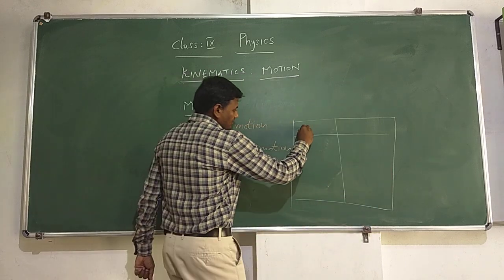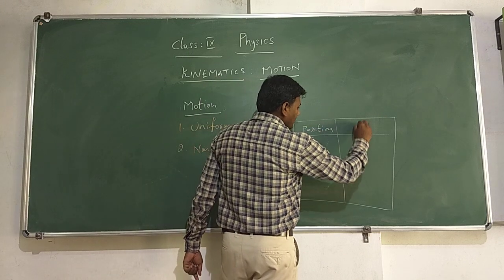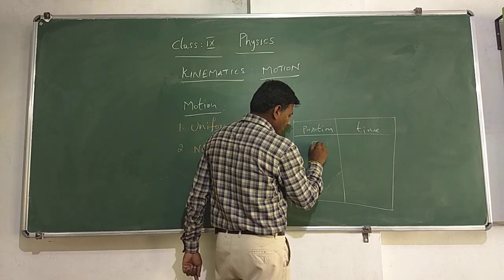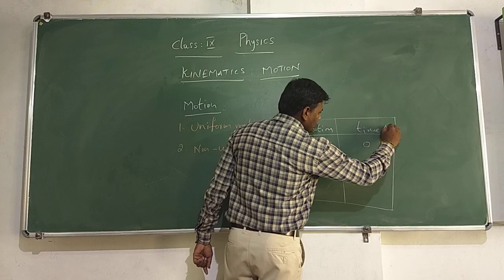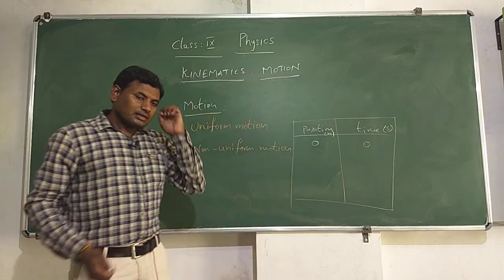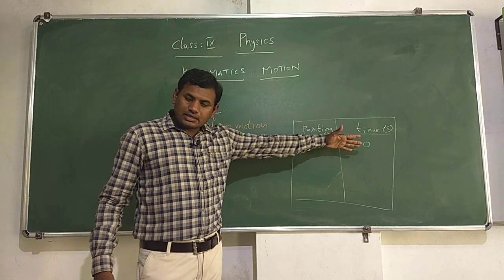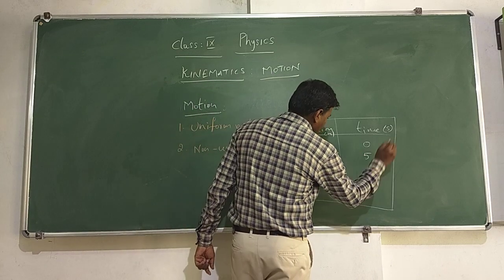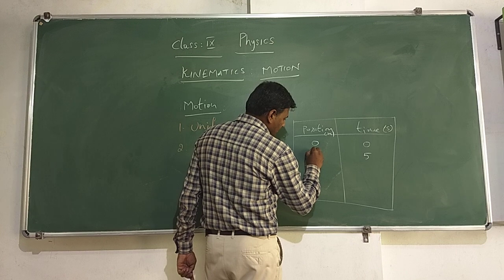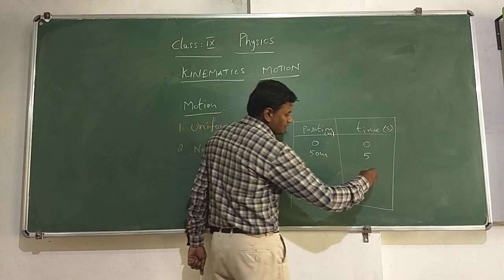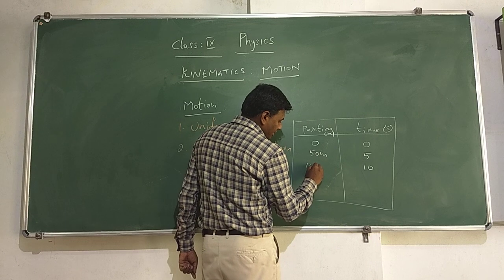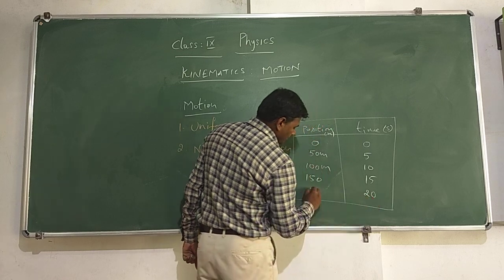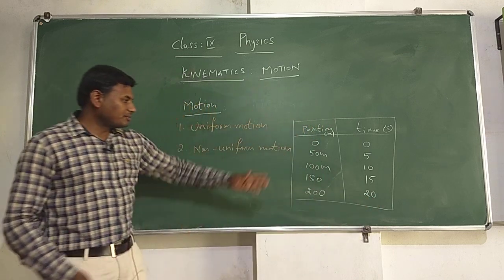Let this be the position of the object, and this is time. Initially, let us take the position as 0 meters and the time as 0 seconds. Time in seconds, position in meters. Initially he is at rest and not moving at all, and the distance covered by that object is 0. After 5 seconds, if he covers 50 meters, then in the next 5 seconds, that means 10 seconds, 100 meters, 15 seconds, 150 meters, and 20 seconds, 200 meters. So, what can we observe from this table?